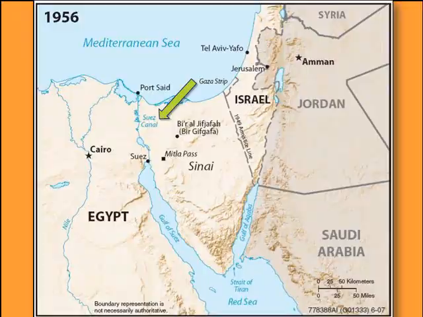Next slide. This is a map showing the place where the Suez Canal connects the Mediterranean Sea to the Red Sea. And you can see how it kind of moves. Basically what they've done is they picked the narrowest spot that they could coming from the Red Sea to the Mediterranean, and then also identified some lakes and other bodies of water that they could make use of to make it a little easier.